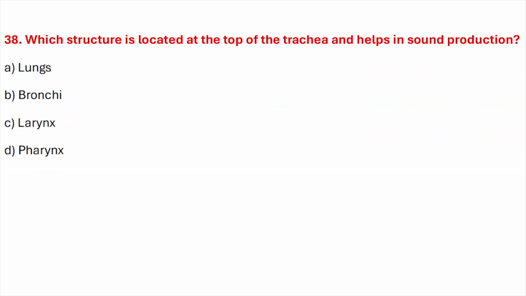Question number thirty-eight. Which structure is located at the top of the trachea and helps in sound production? Correct answer is option C, larynx.